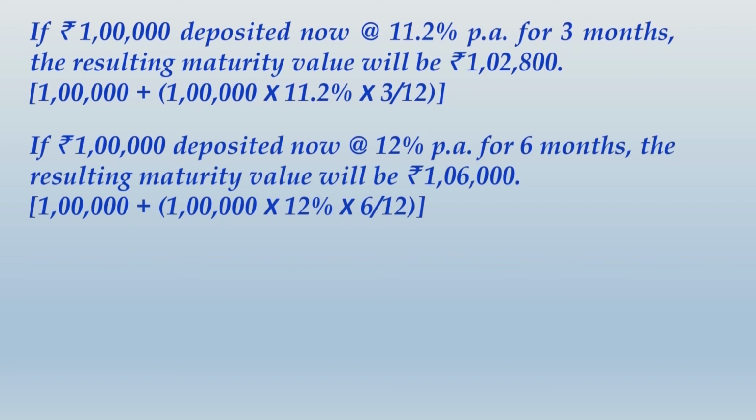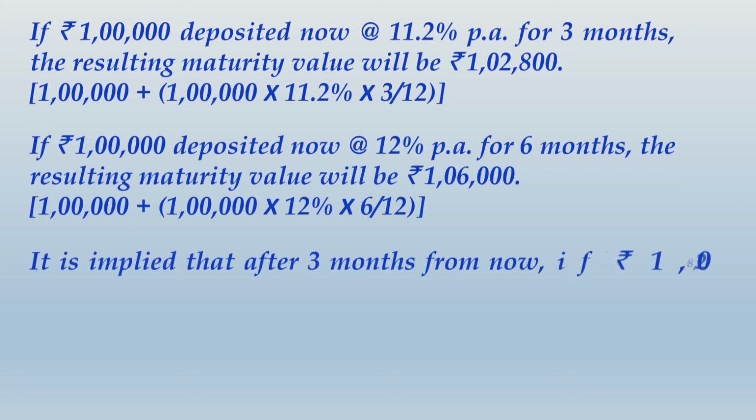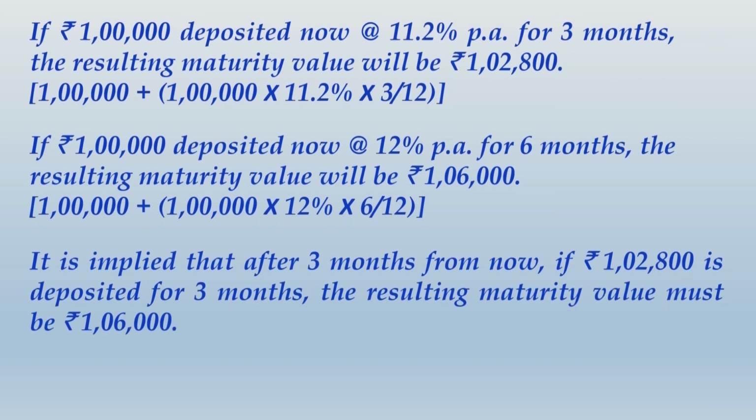We have written. Similarly, if it is for 6 months, the maturity value will be 1,06,000 with interest rate of 12% per annum. And finally, you can write that it is implied that after 3 months, the value of 1,02,800 will be matching with the value of 1,06,000 after 6 months. That means if after 3 months you deposit 1,02,800 for a period of 3 months, it should become 1,06,000. So logically you just have to find the interest rate between those two values.